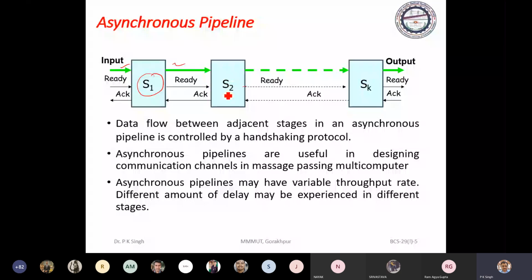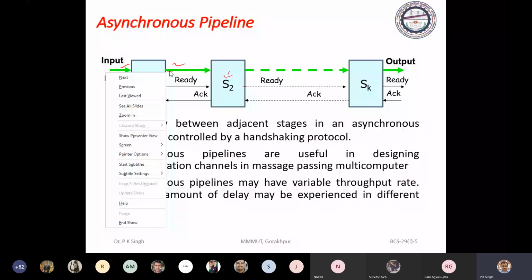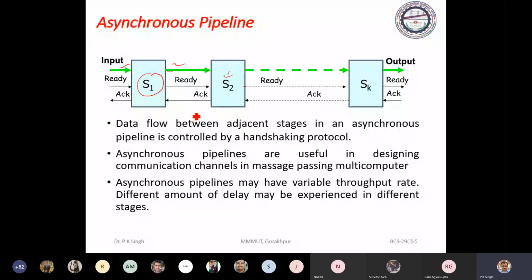If stage 2 is ready, then it will send an acknowledgement. Otherwise, it will complete its currently processing task and then send the acknowledgement, and S1 will hand over the task to the next stage. This type of pipeline is called an asynchronous pipeline.